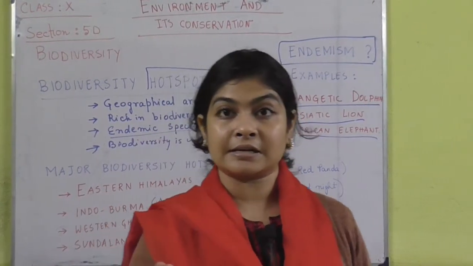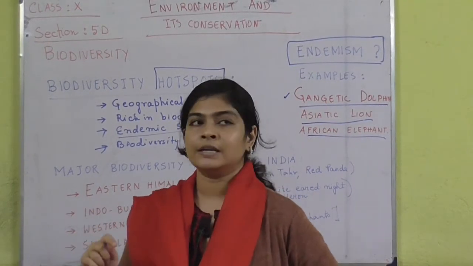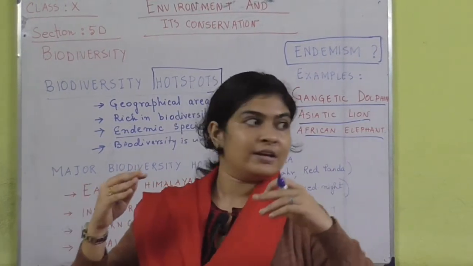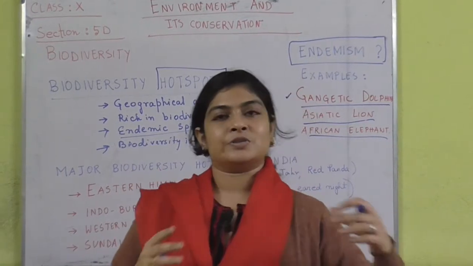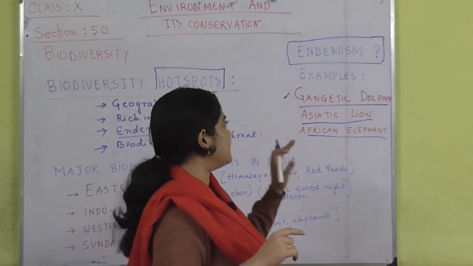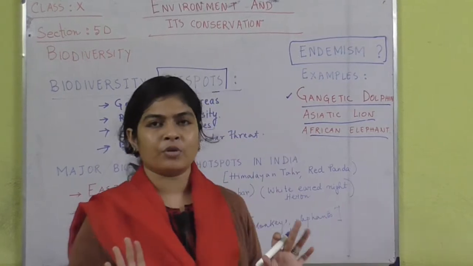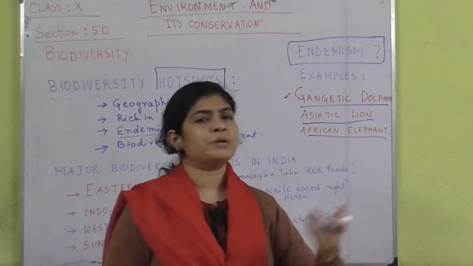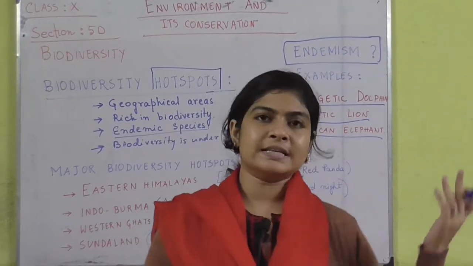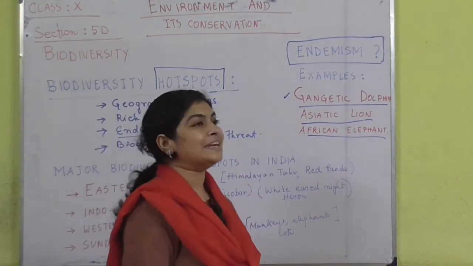The lion-tailed macaque is a form of primate. It looks like a monkey, but definitely not like a regular monkey. They are larger and they have a tail which looks like a lion's tail, which is why it is known as the lion-tailed macaque. There are many other examples as well, but no need to remember all of them. You may be asked for the definition and to give 2 examples, so in that case you can write any 2 examples. So this is what endemism means.